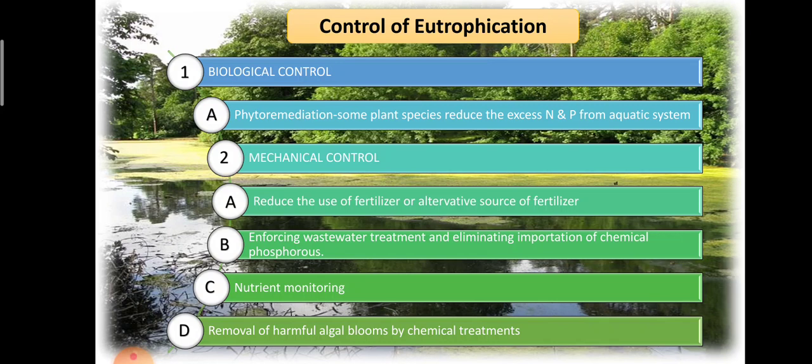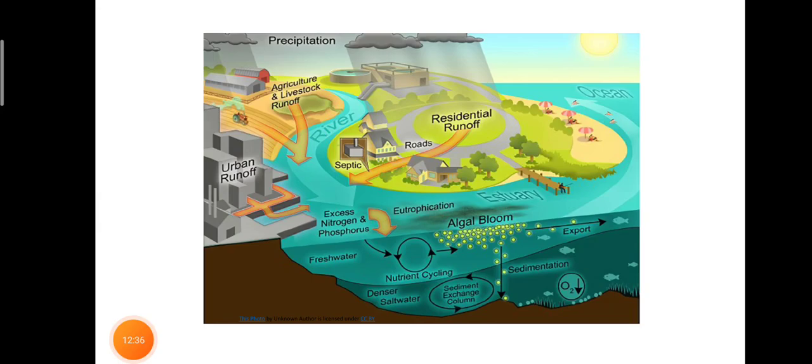Then next, removal of harmful algal blooms by chemical treatments may also help control eutrophication. We can use various chemical methods to control eutrophication. Here in this particular diagram, we can see all the discussed topics in a collective manner. This is all about eutrophication. Thank you.